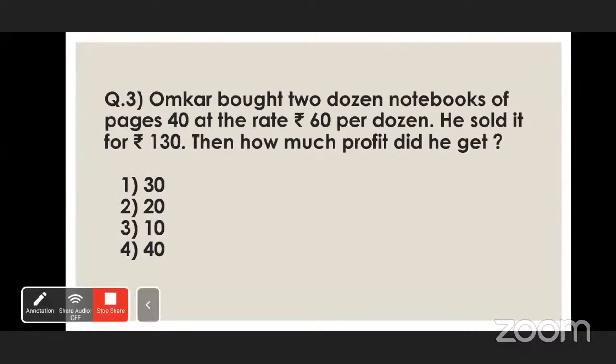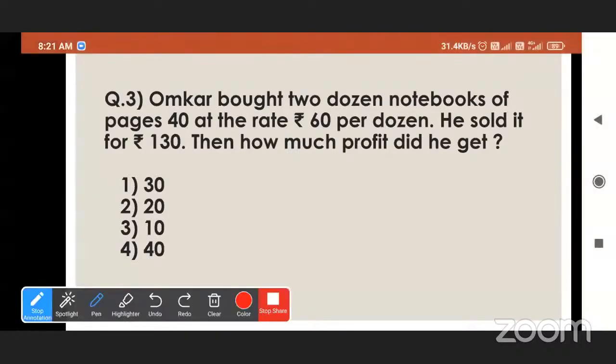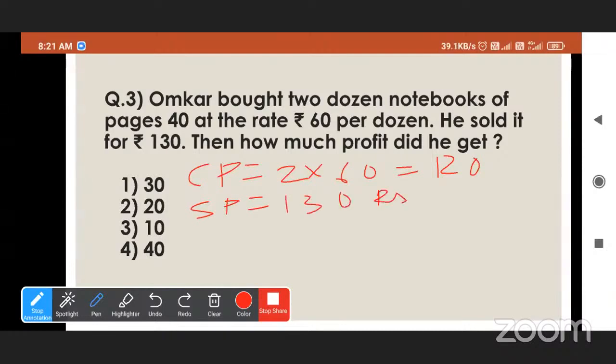So 60 is the rate for 1 dozen. So the rate of 2 dozen notebooks is, we will multiply rupees 60 by 2. So 60 into 2 is 120. This is our cost price.